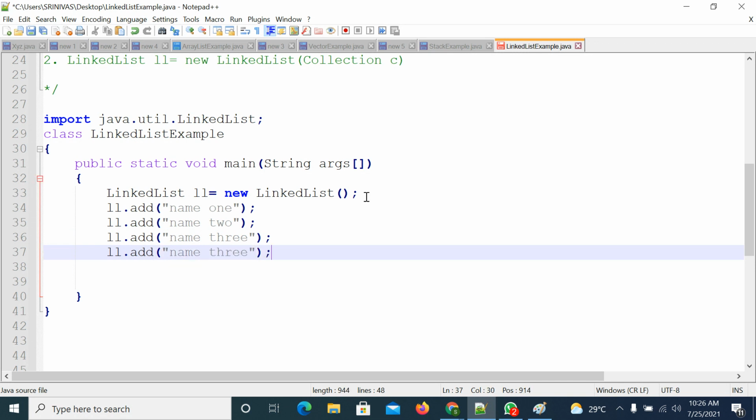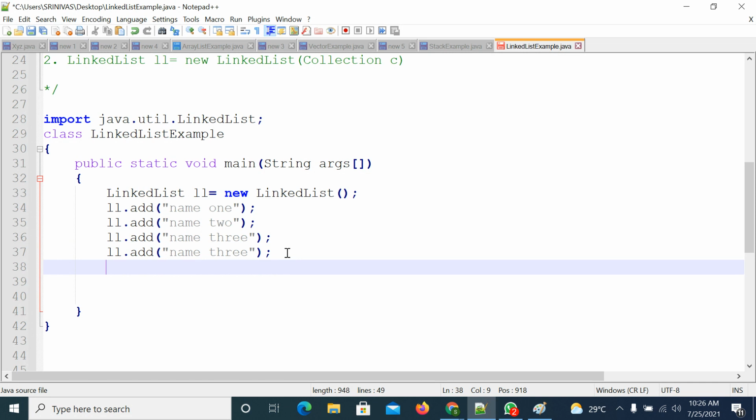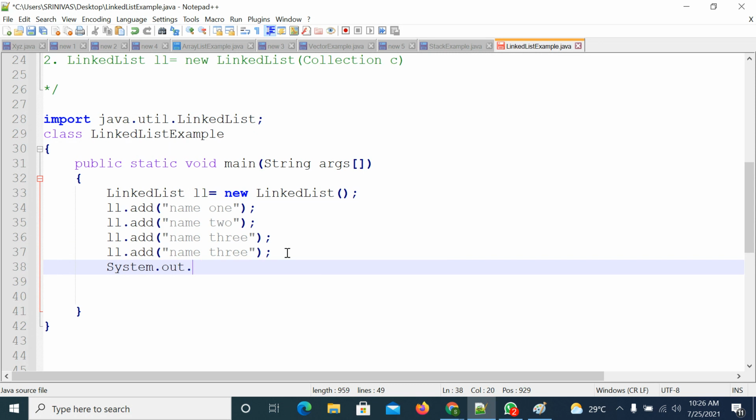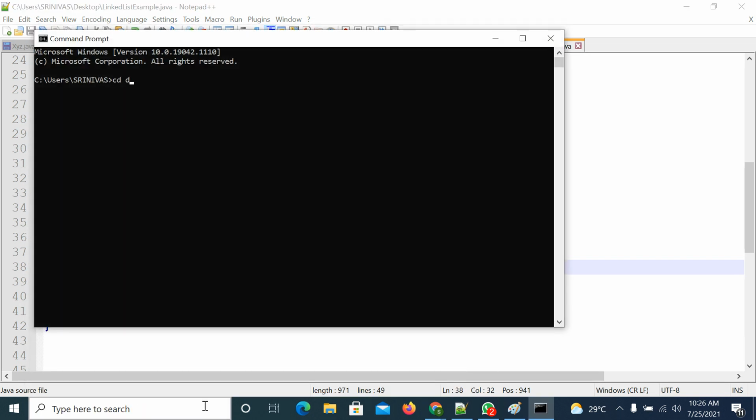So I added 4 elements, right? I will try to see whether the elements are added in insertion order or not. For that I am printing the statement, printing ll. So save the file, try to compile it, go to desktop.